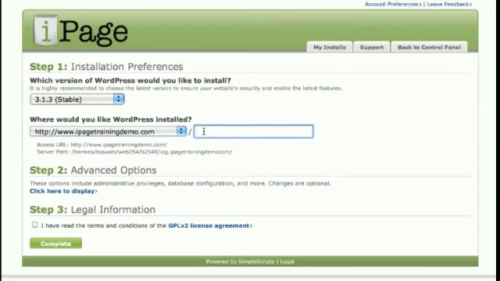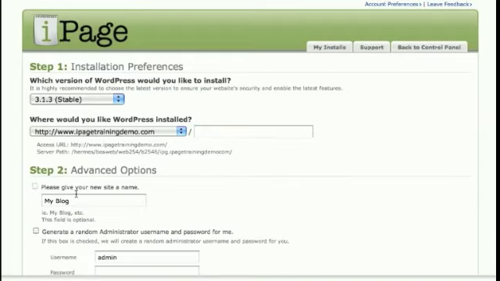However, if we wanted to, let's say, bring up the site when people type in ipagetrainingdemo.com/blog, then we will need to put blog here. Okay. Again, if you want to direct people straight to the WordPress site, then leave this blank. Now with the advanced options, we just click here to display.